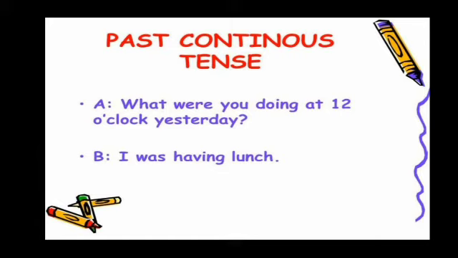In the simple sentence, the sentence always starts with the subject. So I is the subject here. Then I is followed by was, because this is the first person, and have is the first form of the verb. We use ing with it. That becomes having. I was having lunch.